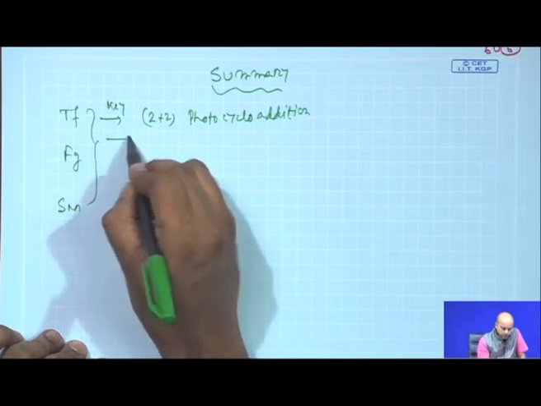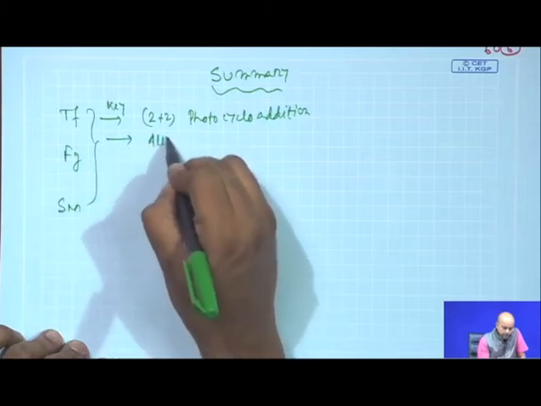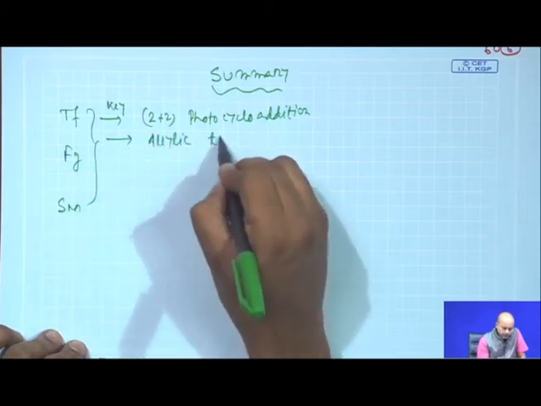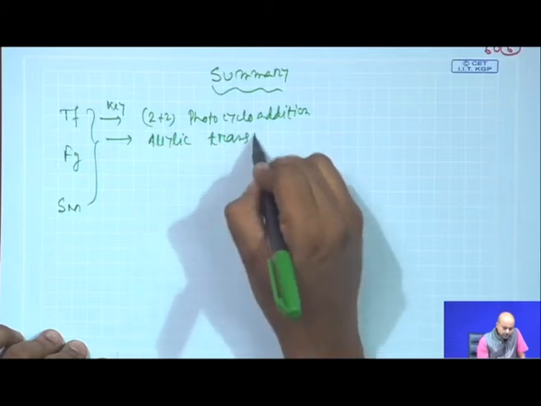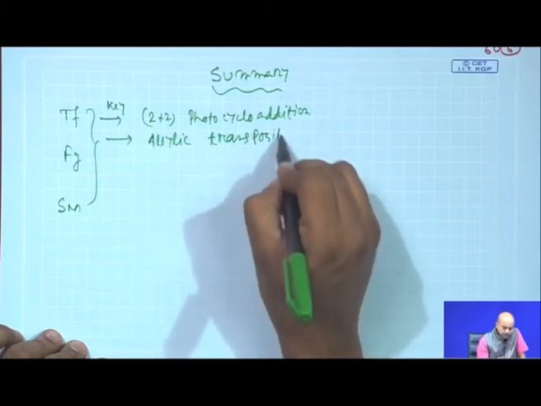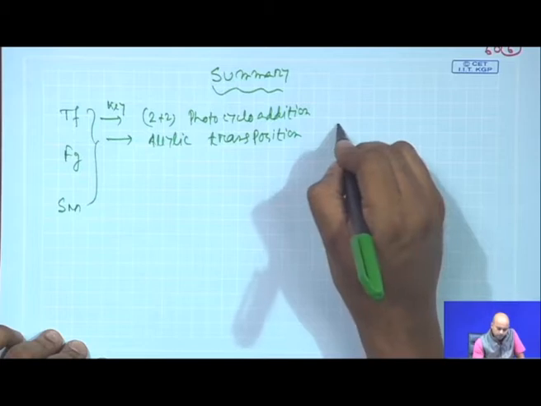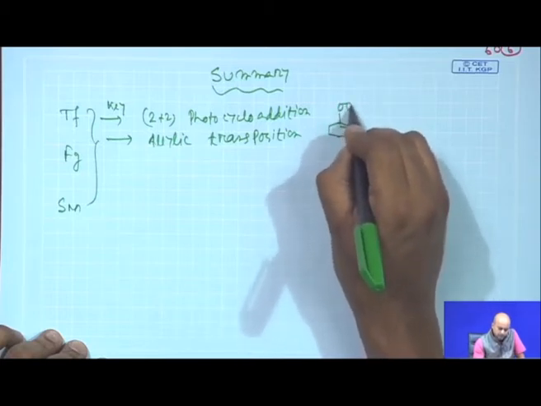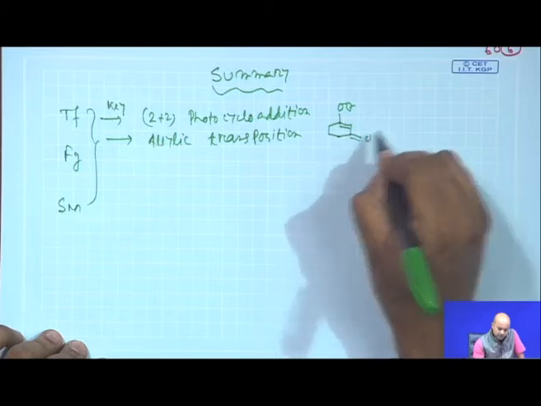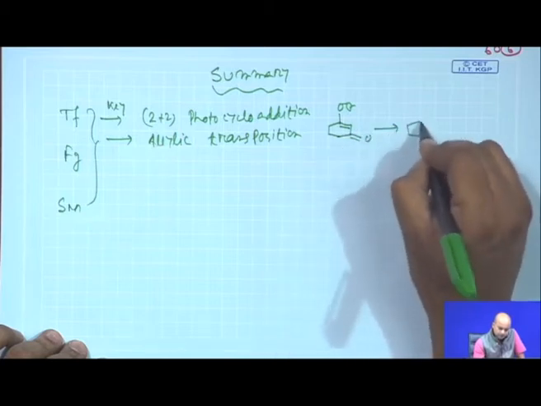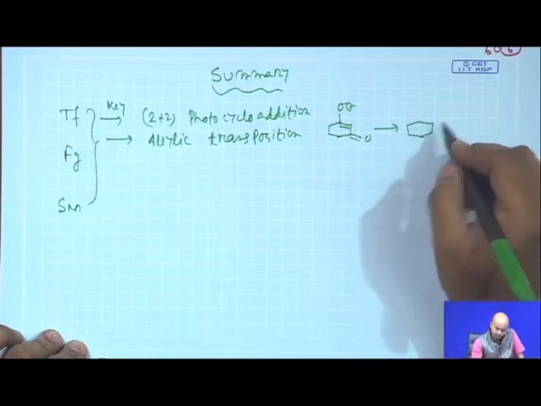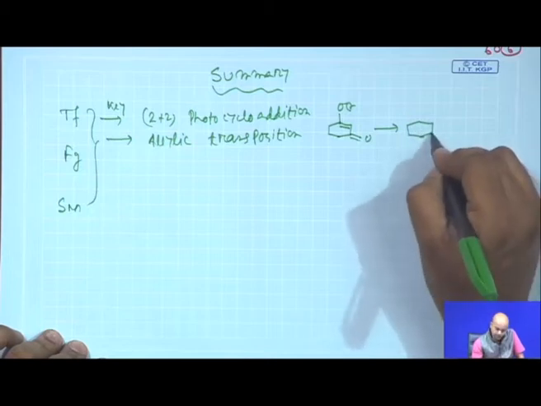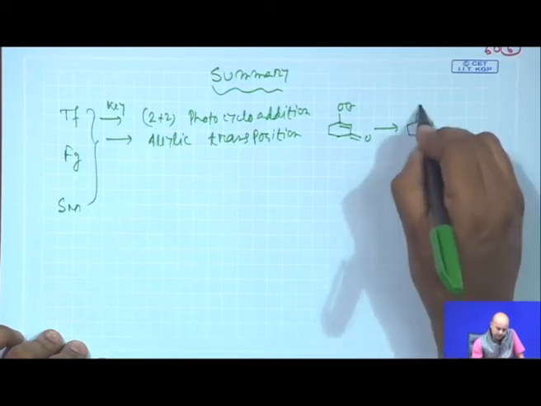Before that we basically used this allylic transposition of this kind of vinylic ether to give you a target molecule something like this.